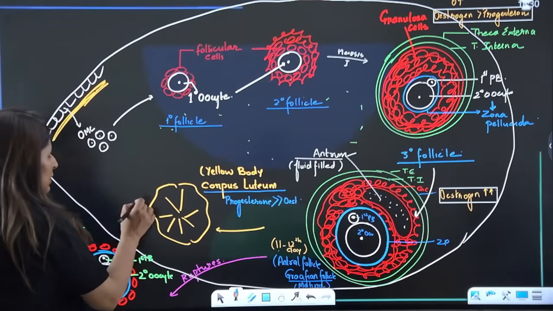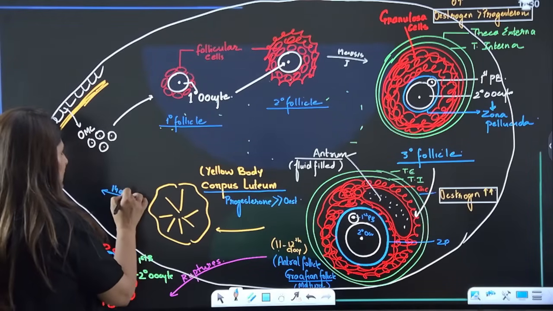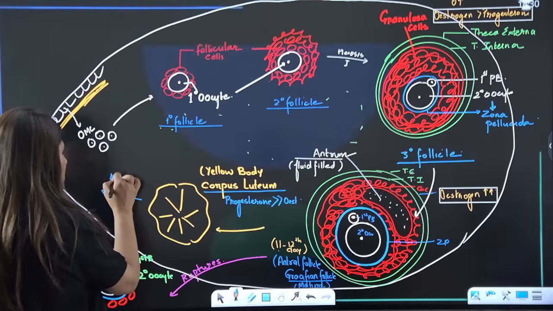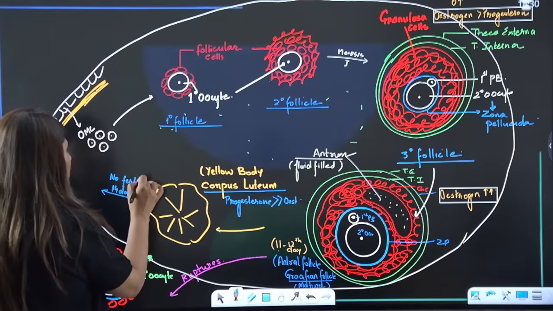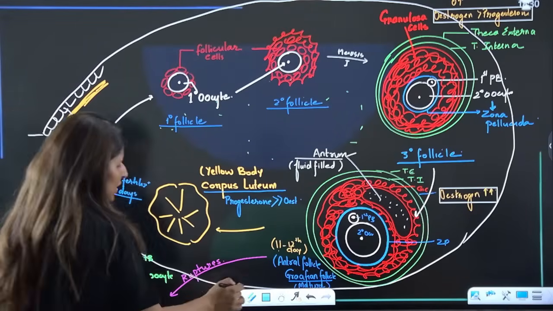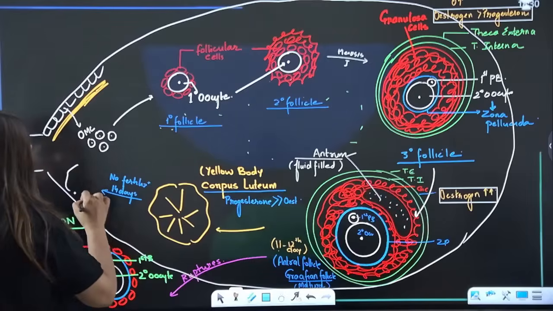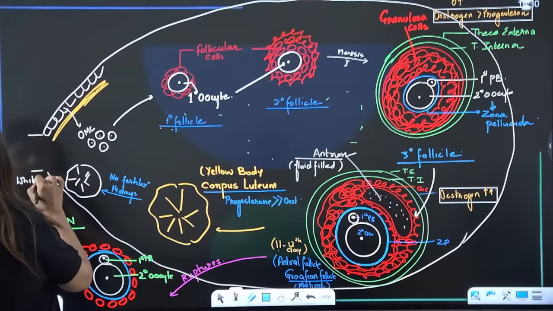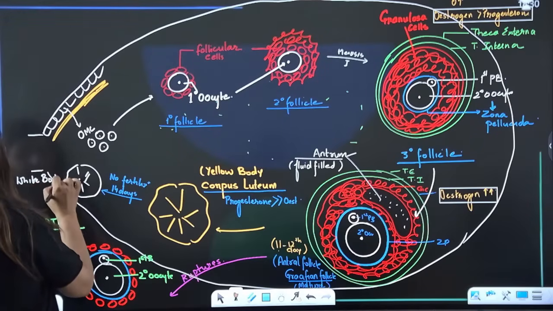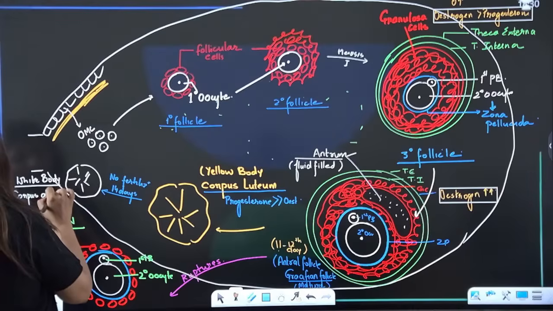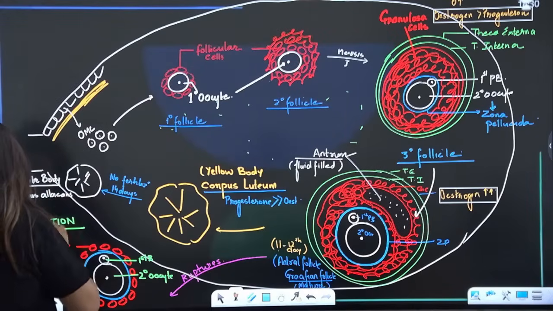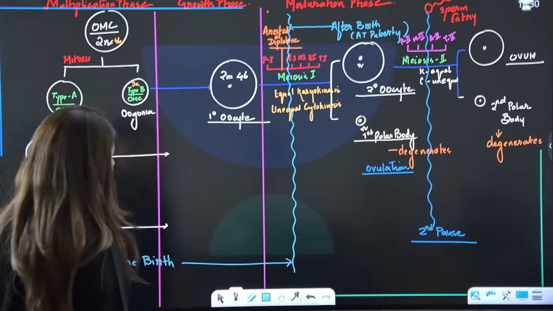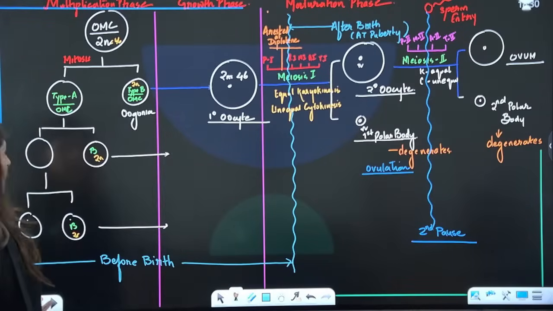This corpus luteum has a life span of 14 days if no fertilization occurs. So after 14 days, it is going to degenerate to form the white colored body, which is called the white body or corpus albicans. Please tell me these points are clear to all, right?